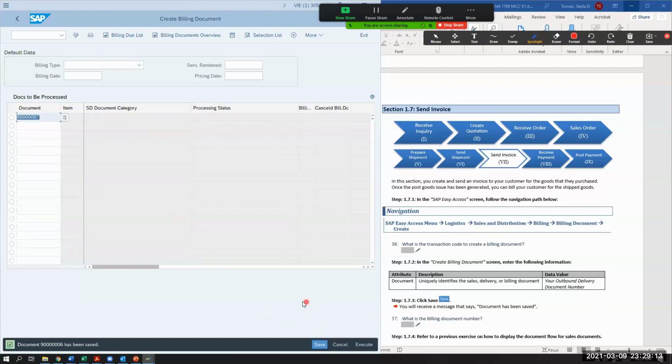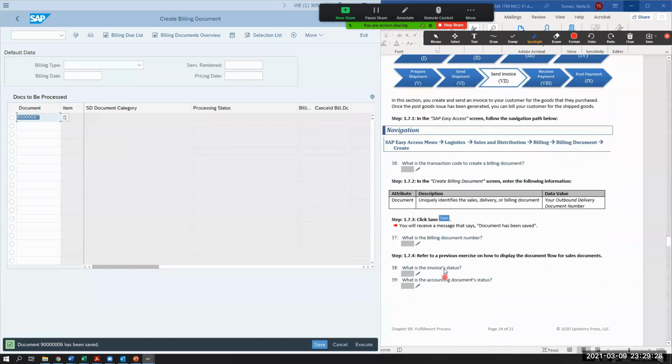I'm going to hit saved. And at the bottom, it says document 9006 has been saved. That is now your billing document. You've automatically created it using a delivery document. Okay, so whatever your goods issue was, that's now what we're going to do. So now you can write that down here